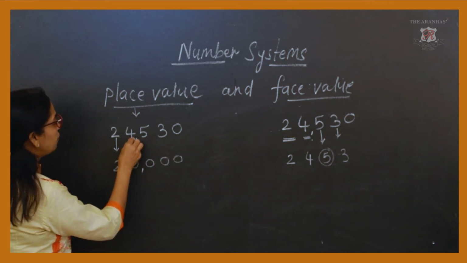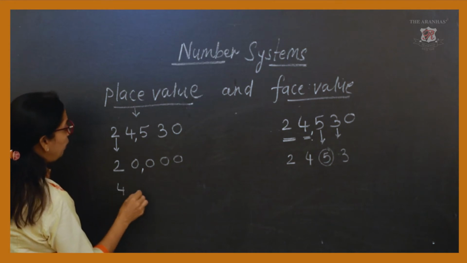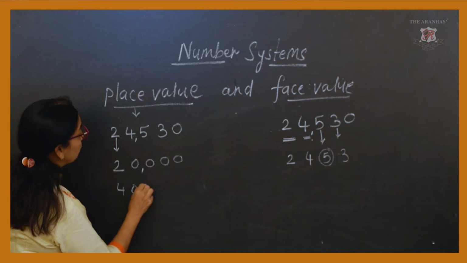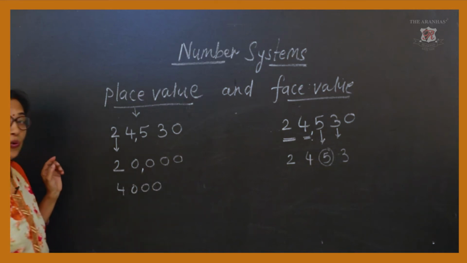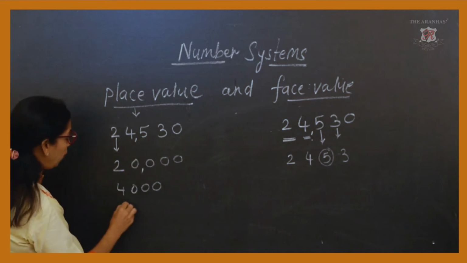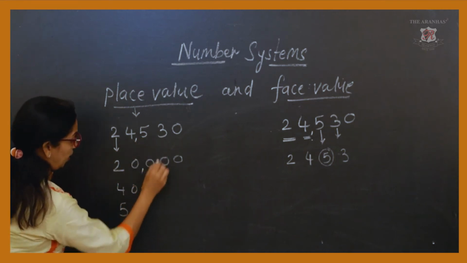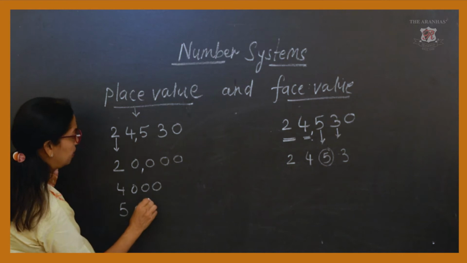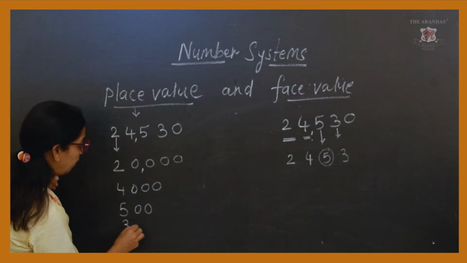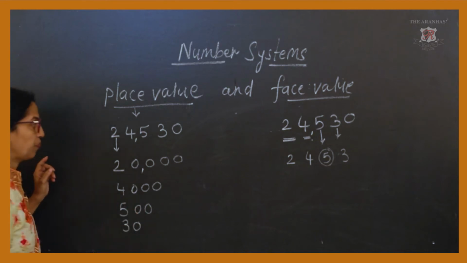The place value of 4 will be 4,000. The place value of 5 will be 500 and the place value of 3 will be 30.